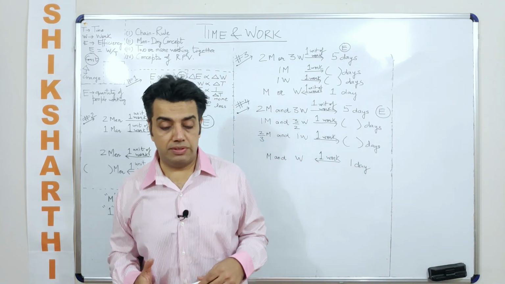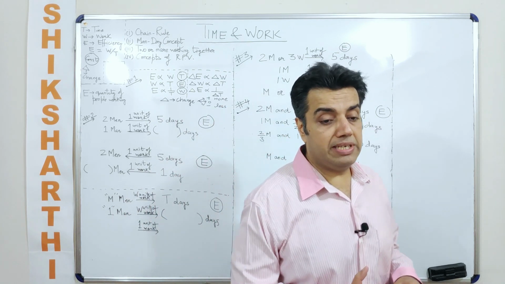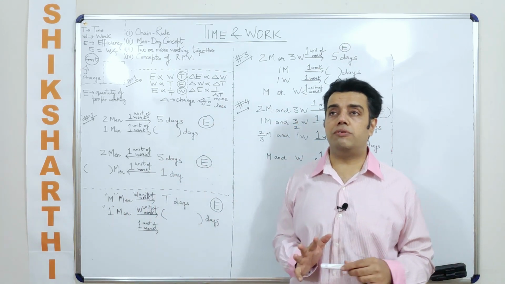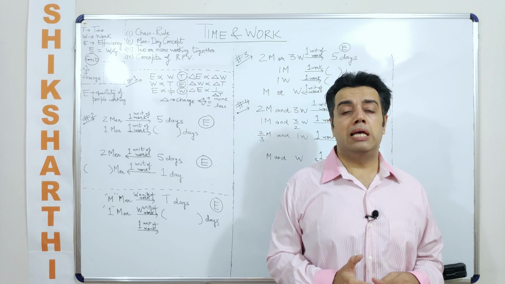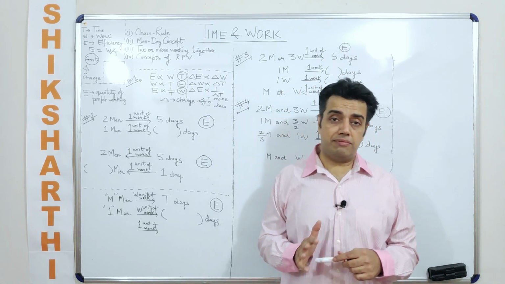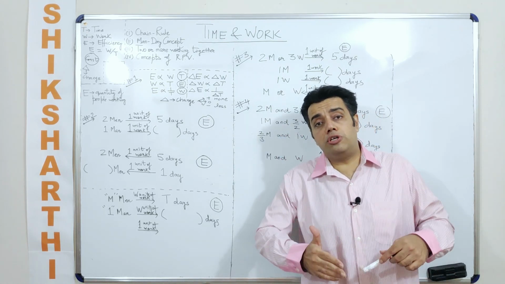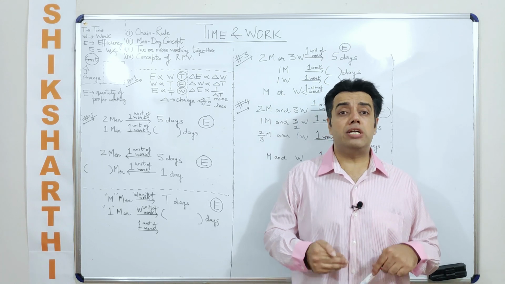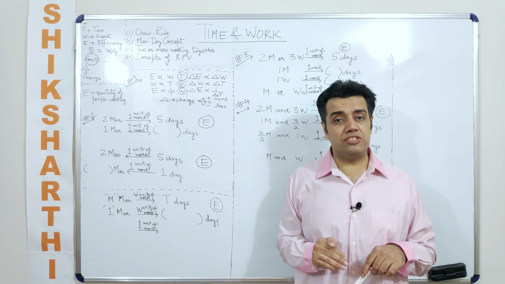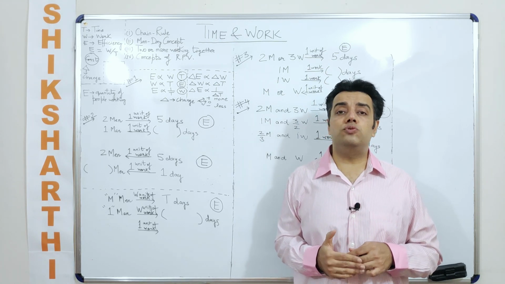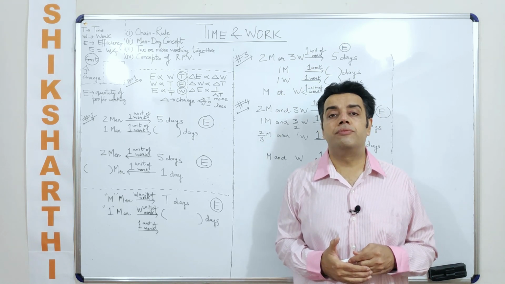Okay. Taking this discussion forward, if I were to take this with the help of an example. Somebody tells me that there's a piece of work that is supposed to be done, and because of some reasons the efficiency of the people has gone down. The efficiency has gone down and it has reduced to a half.